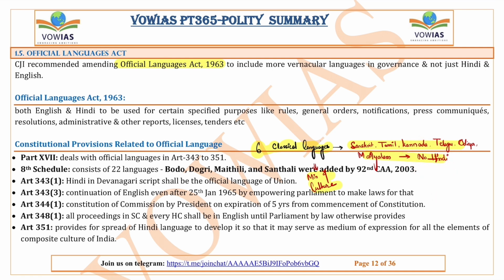And who will declare the classical languages? It is the Ministry of Culture. So what is the criteria for a classical language? We will discuss in the culture aspect, in the culture PT365. Basically it has to have a long history and it has to have written publications and all, which we will discuss in the culture aspect. But here just remember that there are 6 classical languages and the Ministry of Culture declares the classical language. These are the important things that we have to remember.